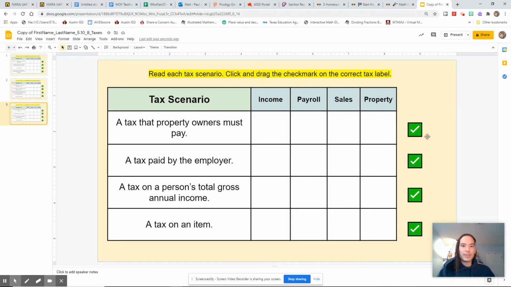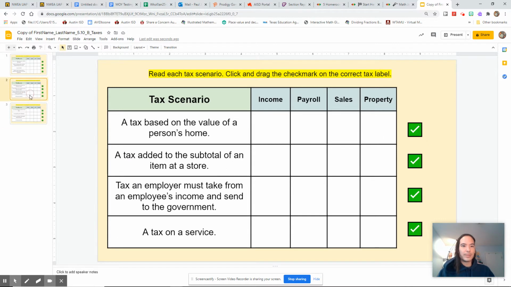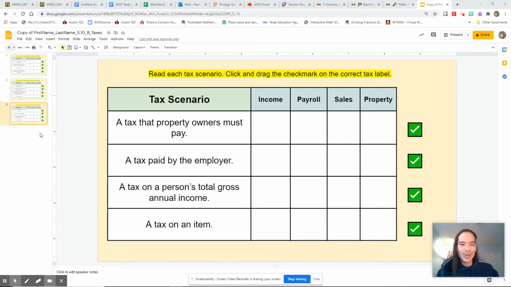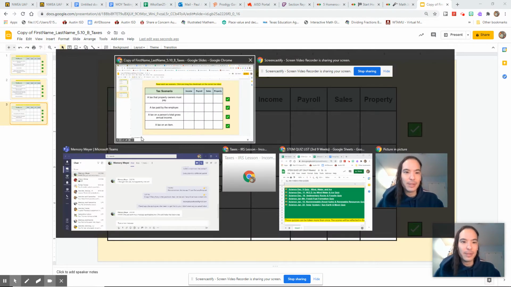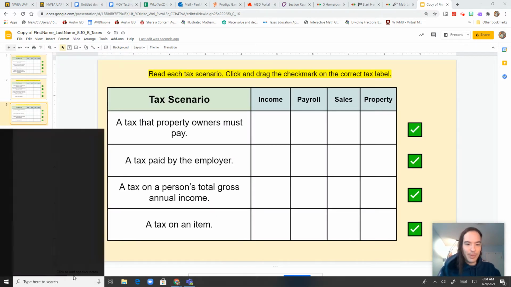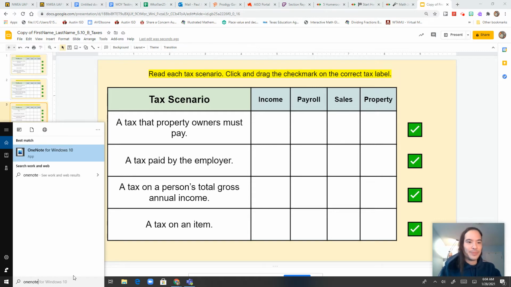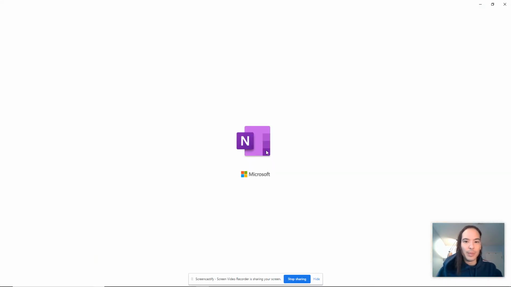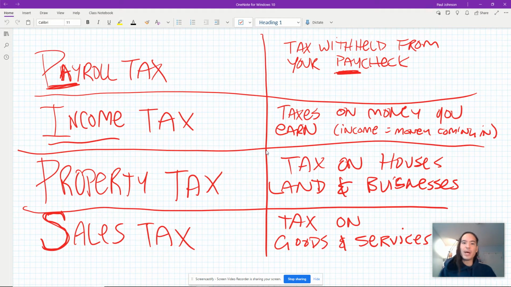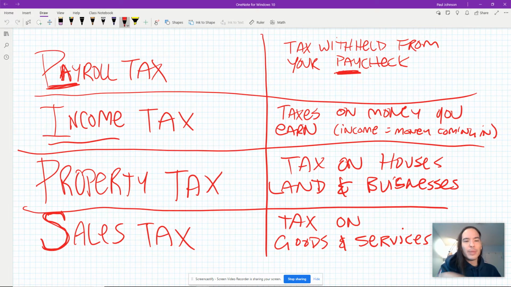Really, what we should be doing is thinking about pips. Remember pips. Let's go ahead and review pips. Actually, we can't review pips until I pull up my OneNote. So let me pull up my OneNote, and then we can review pips. All right. So remember, as a fifth grader, you are responsible for 4 types of taxes. Remember, payroll tax has to do with a paycheck.